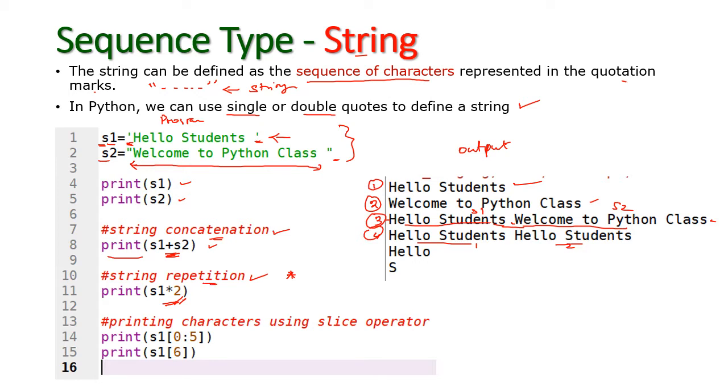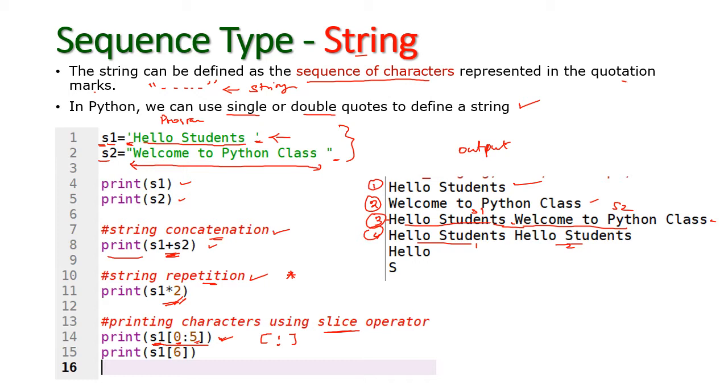And next one, we are going to print the required characters from the given string by using the slice operator. Slice operator is nothing but square brackets with the index range within them. So this is the slice operator. What is the purpose of the slice operator? It is used to print the required characters from the given string. Now I am going to print, starting from 0, 5 characters from the s1 variable. What is the value of s1? Value of s1 is hello student, isn't it?